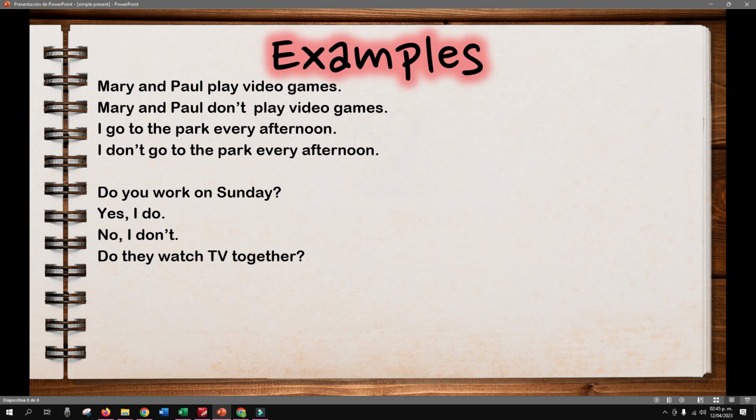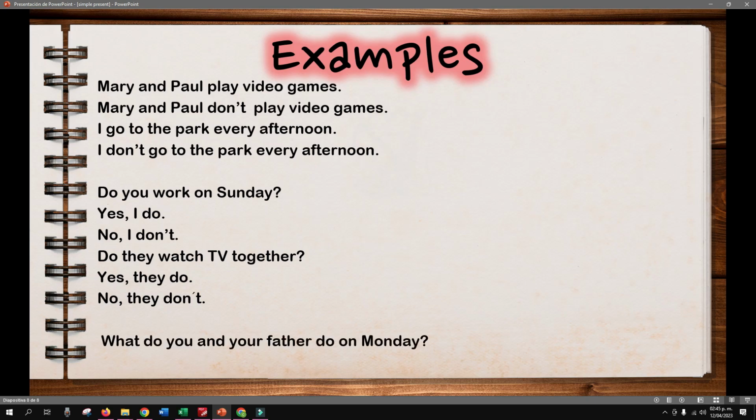That's another subject, right? First auxiliary, subject, the verb in the base form, complement, and question mark. Yes, they do. Or no, they don't, right? What about this one? What do you and your father do Monday?